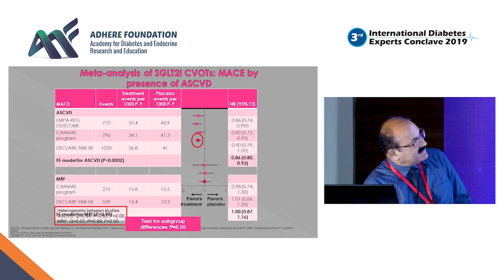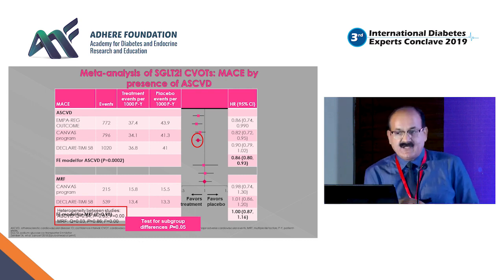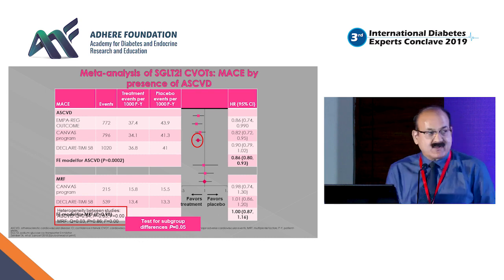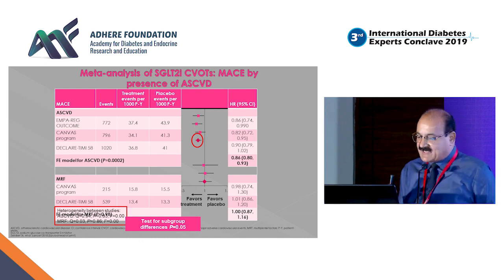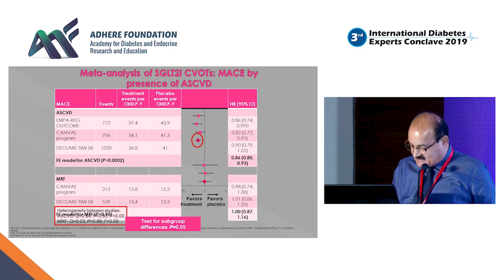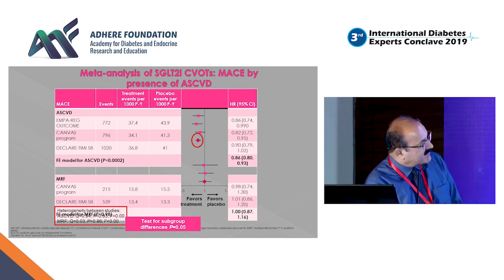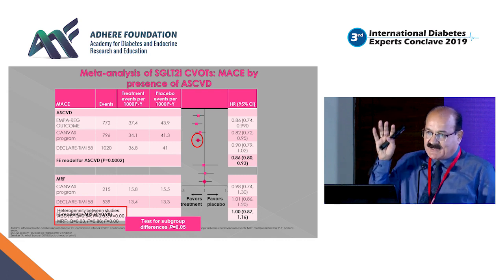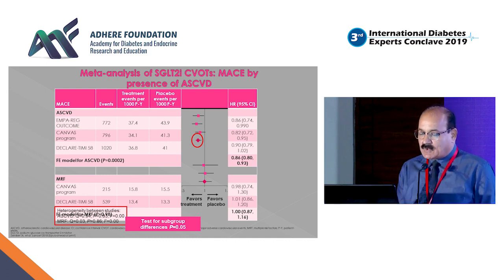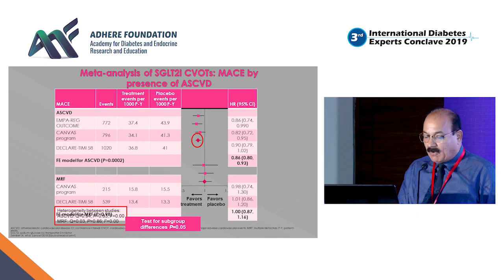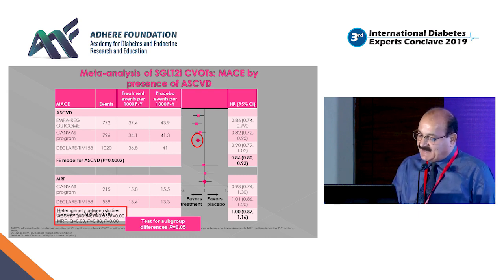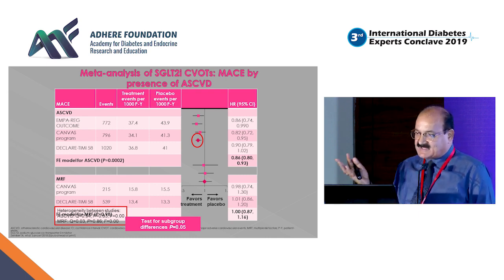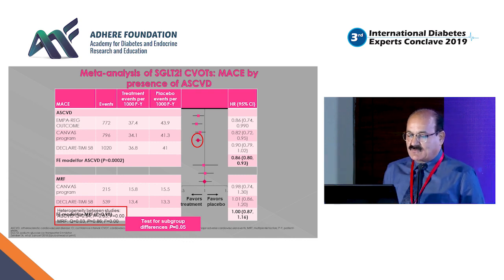So even then, there was a 14% reduction in EMPA-REG, an 18% reduction in 3-point MACE in the CANVAS program, and in DECLARE-TIMI it was 10%, which was p-value-wise significant. But if you see, with the presence of multiple risk factors in terms of 3-point MACE reduction, none of these drugs, whether you talk of EMPA or CANA or DAPA, made any difference, because p-value-wise they were not significant, and the hazard ratio was only 1.